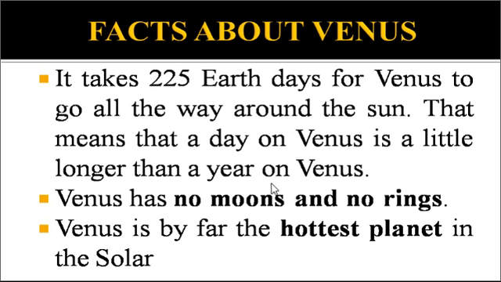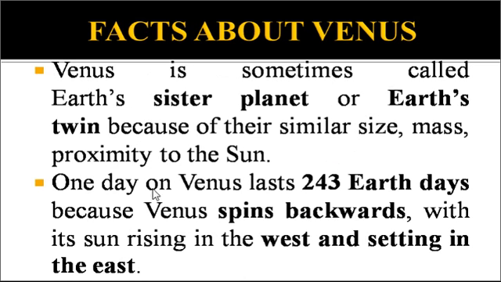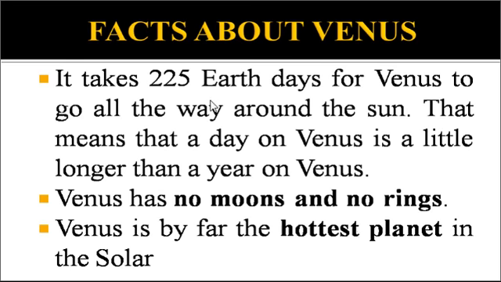A day on Venus is longer than a year because a day on Venus is 243 Earth days, but it takes only 225 Earth days for Venus to revolve around the Sun. So you can see the duration of a day is longer than the duration of a year on Venus.